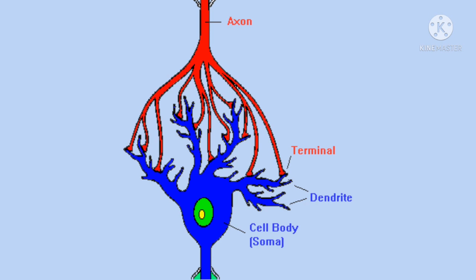When the information is passing from one neuron to another through these junctions, it releases chemicals known as neurotransmitters. Neurotransmitter is a chemical called acetylcholine.